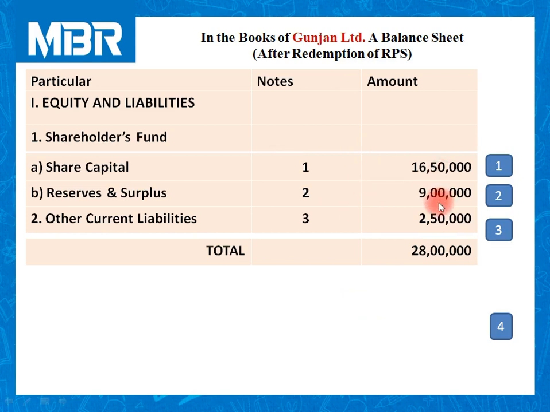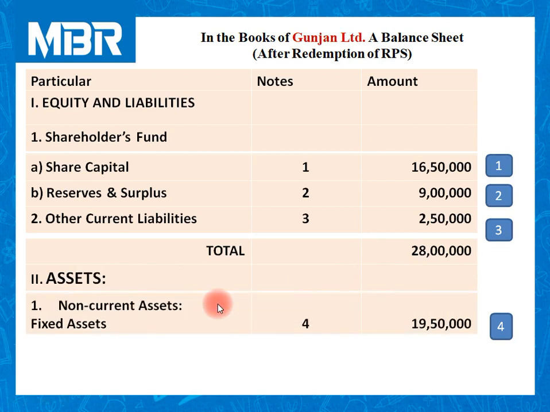16,50,000 plus 9 lakhs plus 2,50,000. Now, second part of the balance sheet, it is all about assets. First, non-current assets, or you can say fixed assets. Again, it is divided into two parts, tangible and intangible. But in our case, all tangible assets are given. Amount of fixed asset is 19,50,000 mentioned in note number 4.